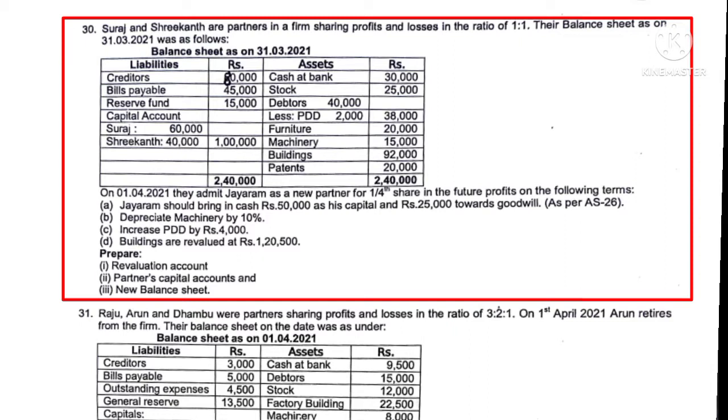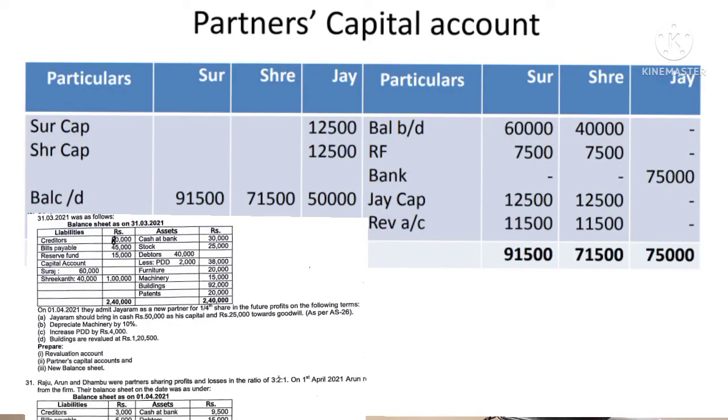And now they have admitted one more partner, Jairam. We are asked to prepare the revaluation account, partners' capital account, and new balance sheet. So draw the format. First of all, we have to record in the partners' capital account the opening balance of the old partners. By balance brought down, it is Suraj rupees 60,000 and Shrikant rupees 40,000, and for Jairam a dash, because he's a new partner and has no opening balance of capital.